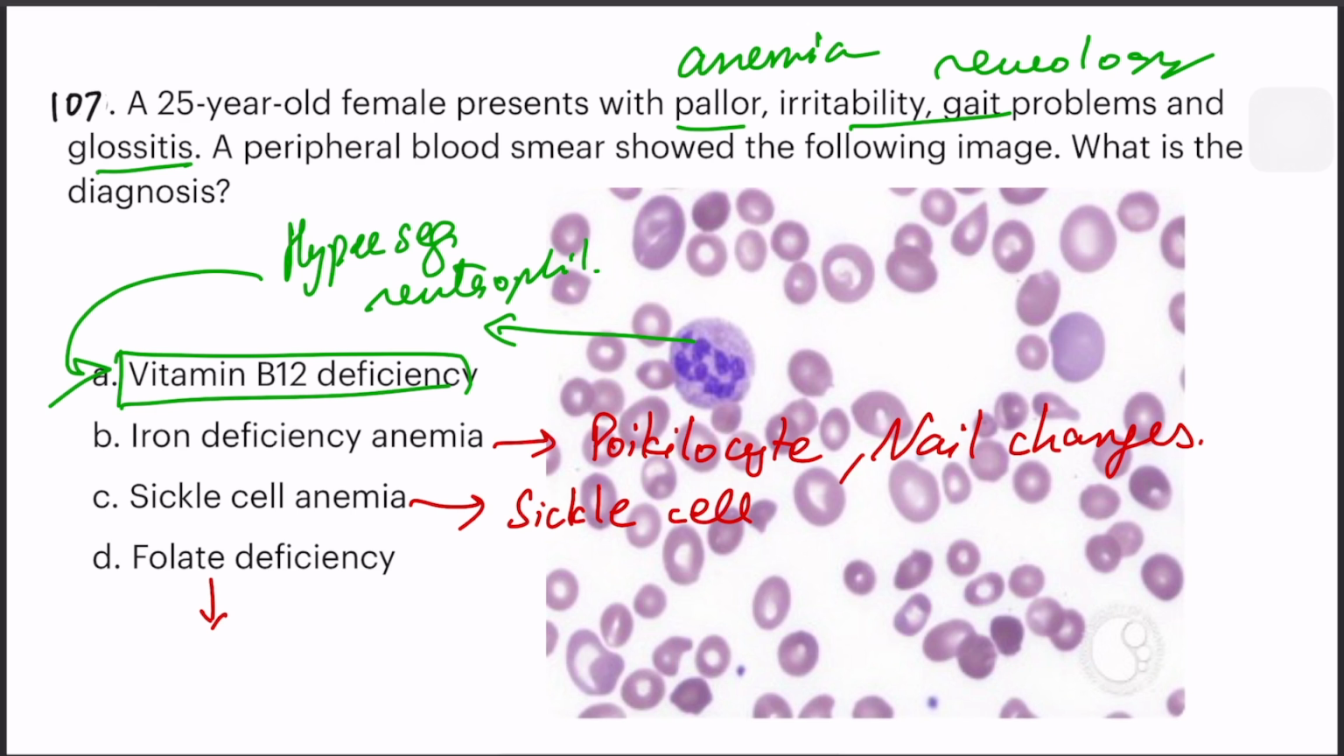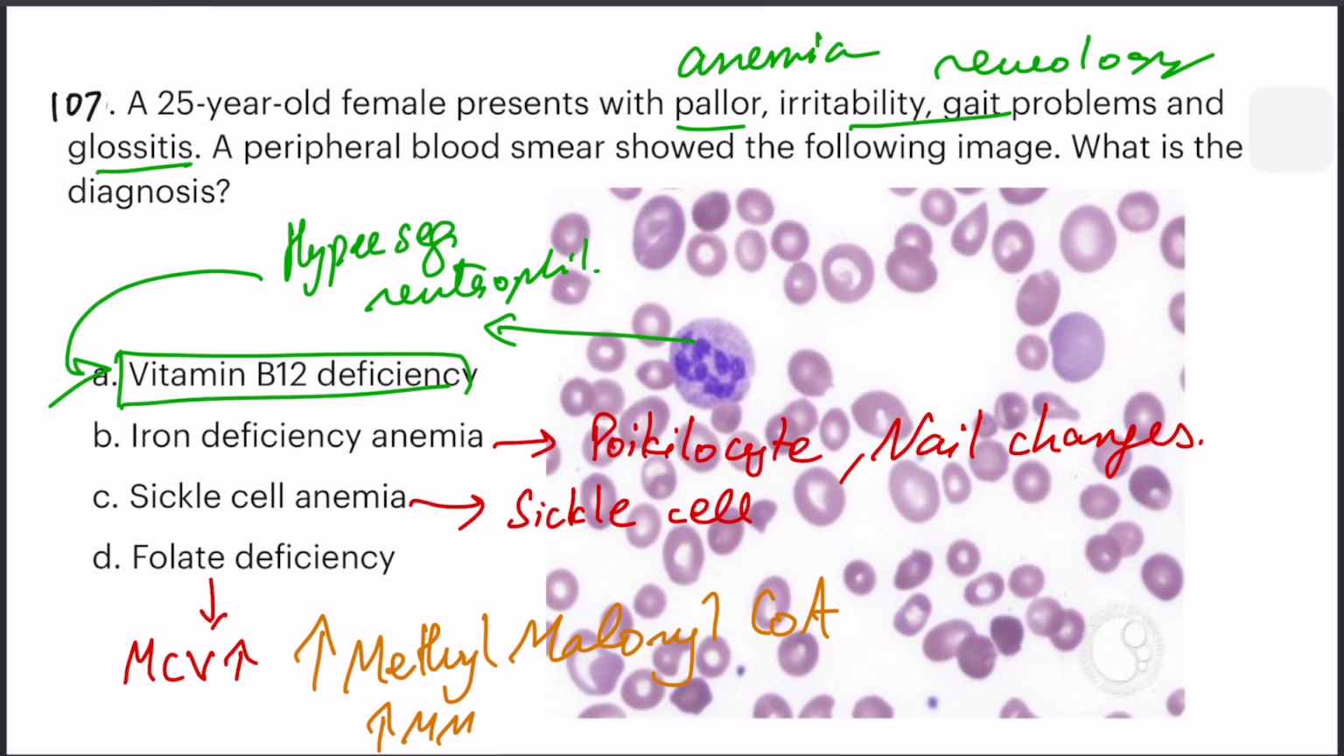And folate deficiency would also lack neurological symptoms, but to be similar to vitamin B12 deficiency, both B12 and folic acid deficiency would lead to an increase in mean corpuscular volume, that is MCV. So what is the biochemical marker for a vitamin B12 deficiency? It is an increase in MMA, methylmalonyl CoA. Okay.